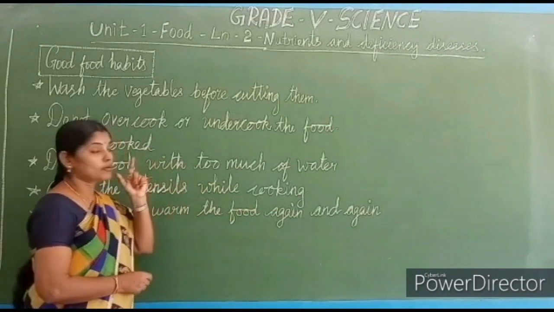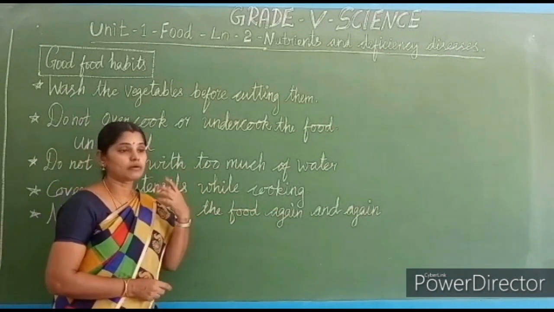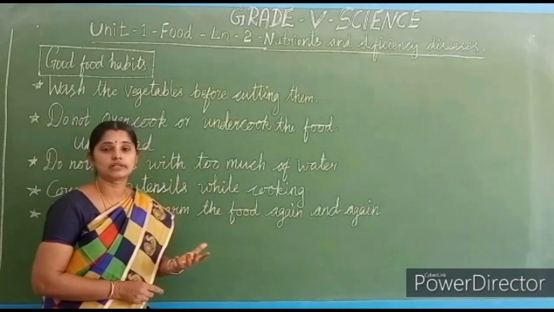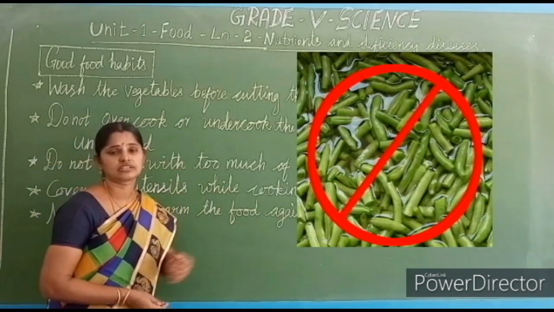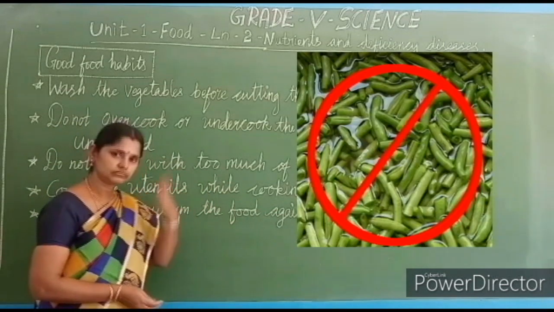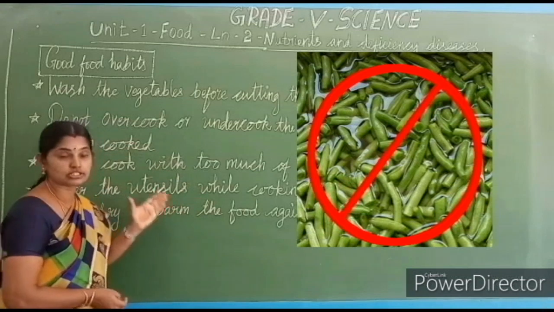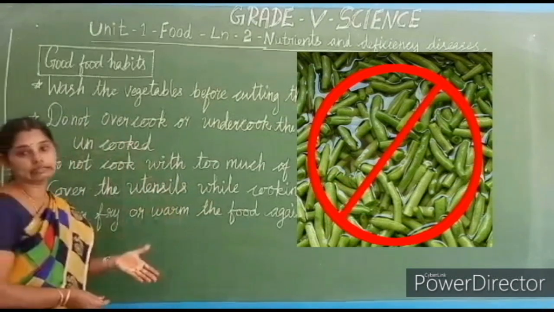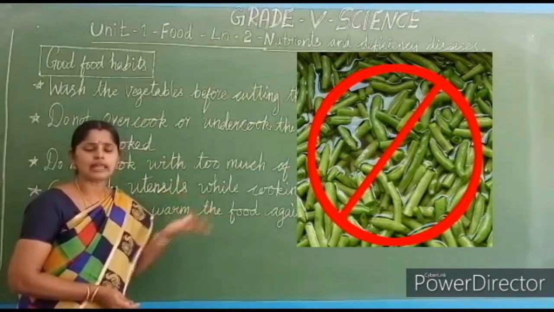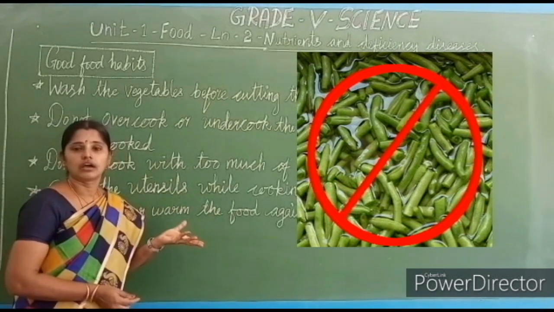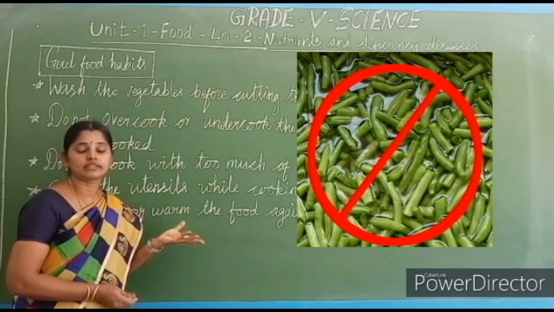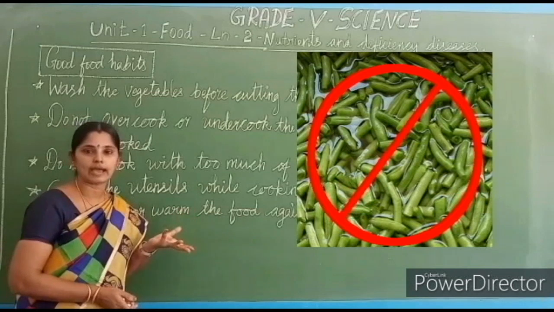While washing also, many people wash the vegetables after cutting them. It's very bad. So we have to wash the vegetables before cutting them. What will happen if we cut the vegetables and then wash them?